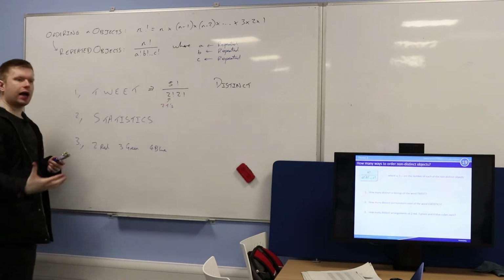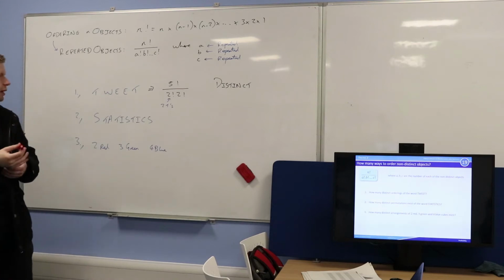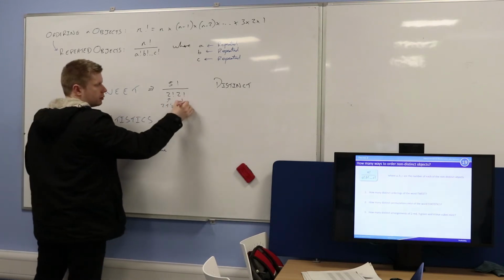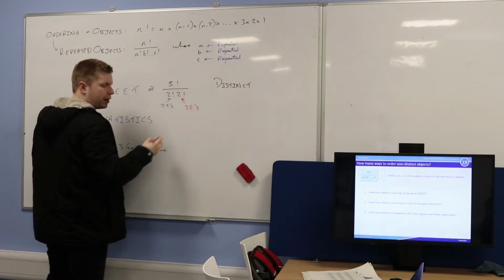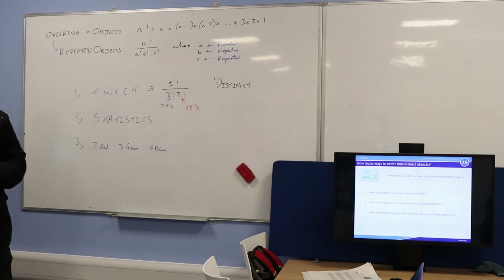Okay? So you need to divide by the number of arrangements of those 2 T's. Then also there's 2 E's. You need to divide by the number of arrangements of those 2 E's. Happy? Okay, good.